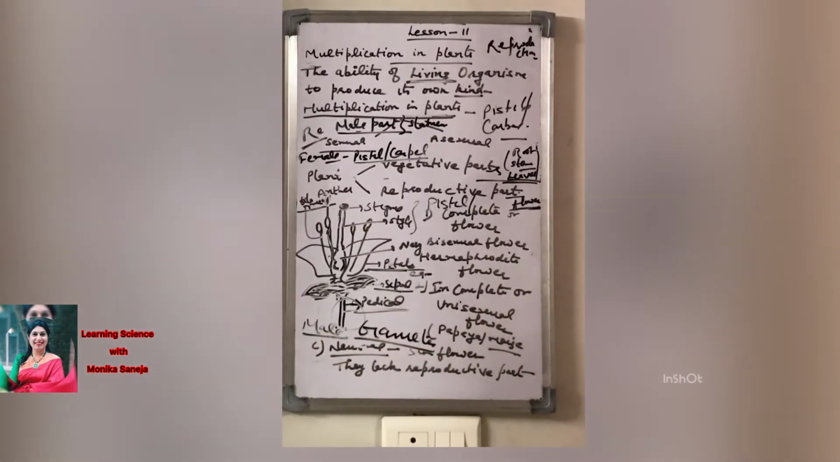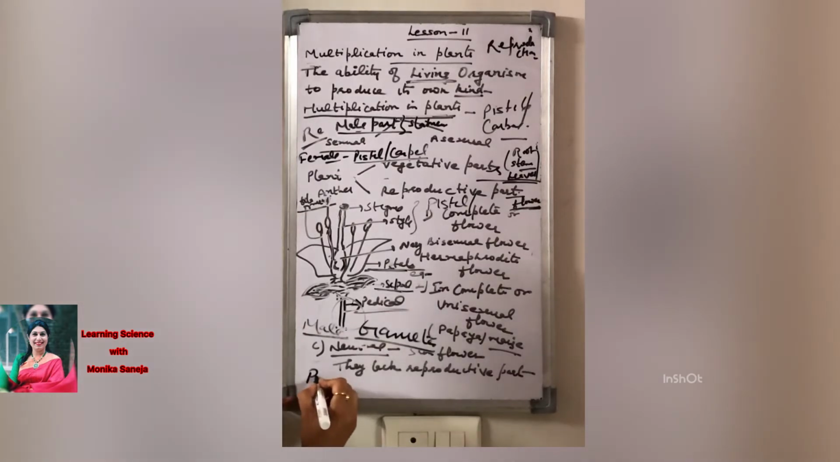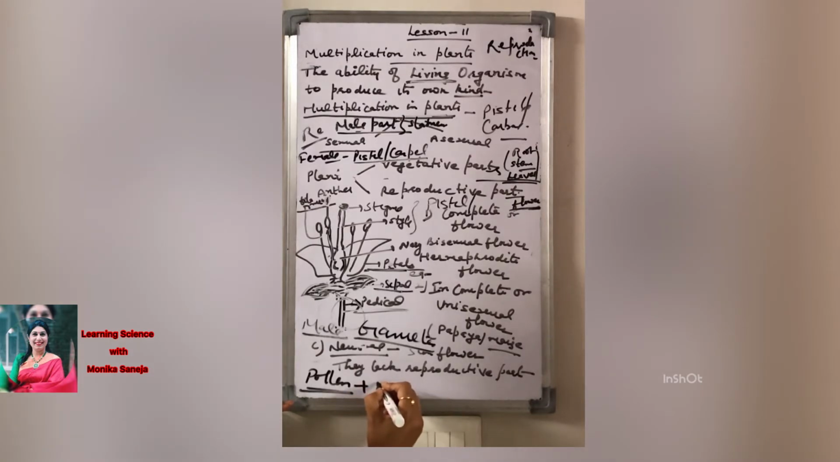The male part produces the male gametes and the female part produces the female gametes. When these male and female gametes fuse together, they form the zygote. The male gamete is called the pollen, and the female gamete is called the ovule or egg.